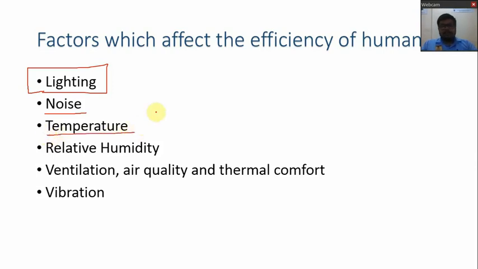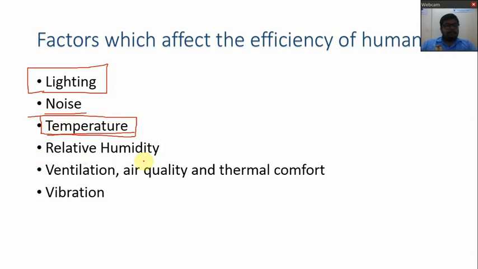Temperature plays a very important role in the working environment, because if temperature is too high, then obviously it will affect the most by considering all these factors. So the most important and affecting factor is the temperature. Then relative humidity. They are related to each other, temperature and humidity, because if the humidity is high, then a worker or humans will be sweating, and that will affect the efficiency.